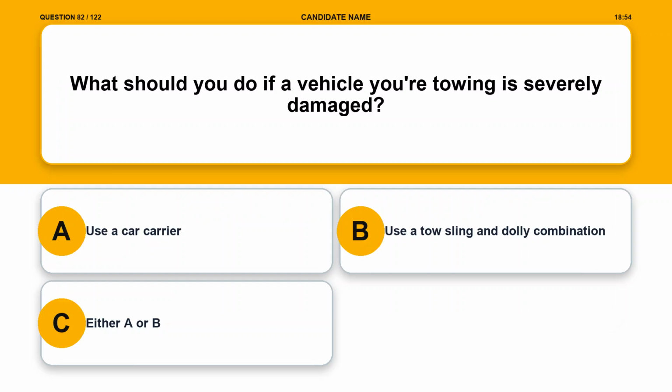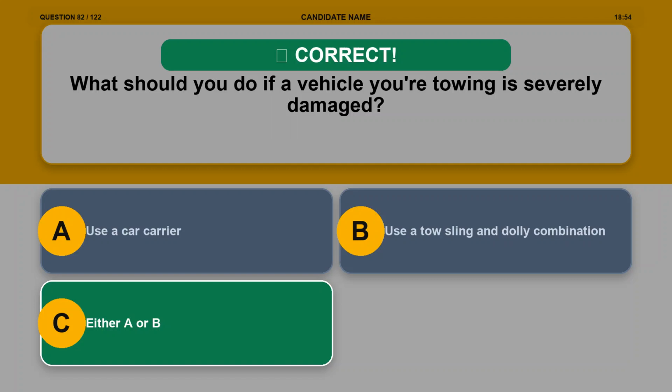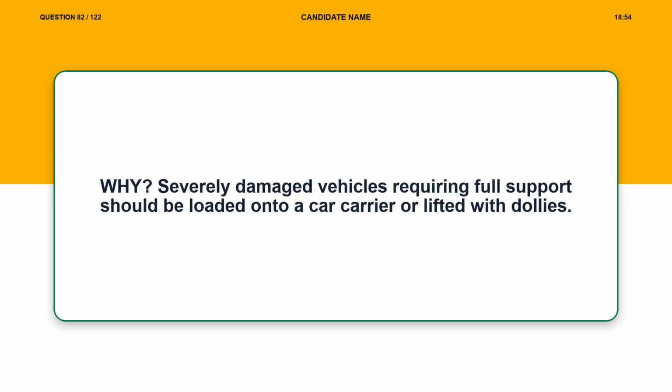Question 82. What should you do if a vehicle you're towing is severely damaged? Option A, use a car carrier. Option B, use a tow sling and dolly combination. Option C, either A or B. The correct answer is option C, either A or B. Explanation. Severely damaged vehicles requiring full support should be loaded onto a car carrier or lifted with dollies.